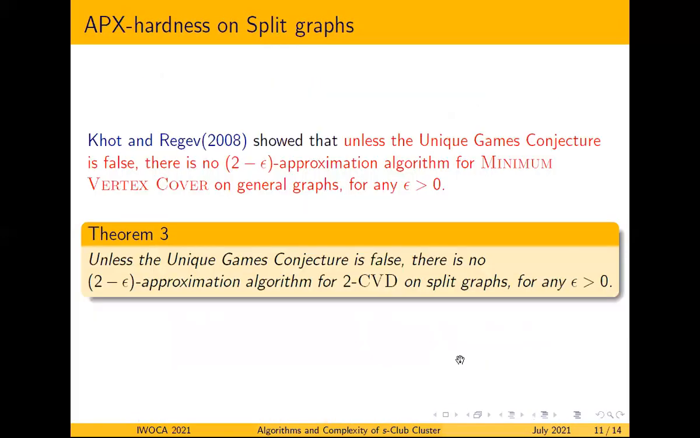And in 2008, Khot and Regev showed that unless the unique games conjecture is false, there is no 2 minus epsilon approximation algorithm for minimum vertex cover on general graphs for any epsilon greater than 0. So using this result and our reduction, we proved that unless the unique games conjecture is false, there is no 2 minus epsilon approximation algorithm for 2CBD on split graphs.